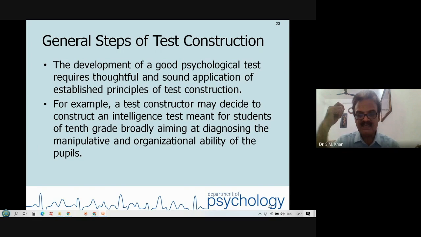As you have seen in earlier slides, if you wish to develop a test, you need to declare the population also, and what is the goal or purpose of this test. As you have seen, there are a number of uses of a test: eliminating, screening, or diagnosing, or anything else in this perspective.